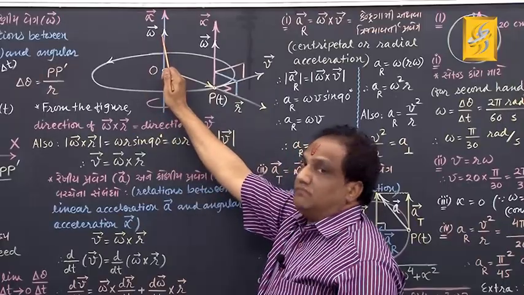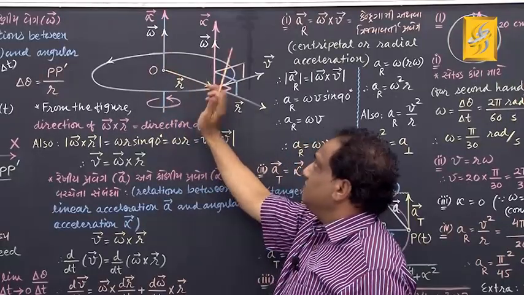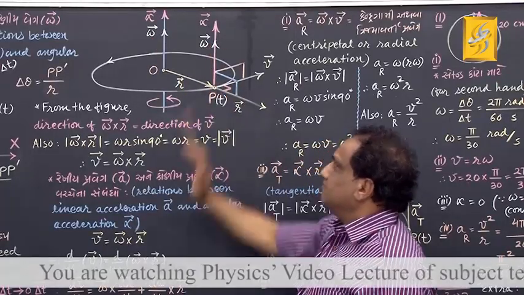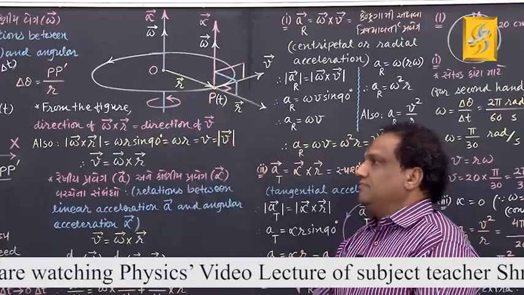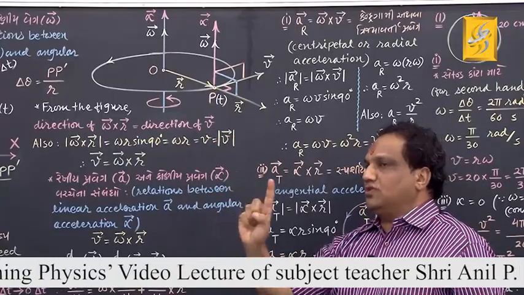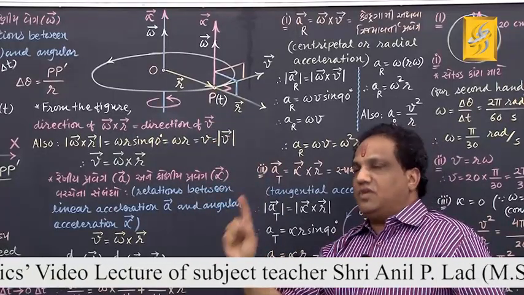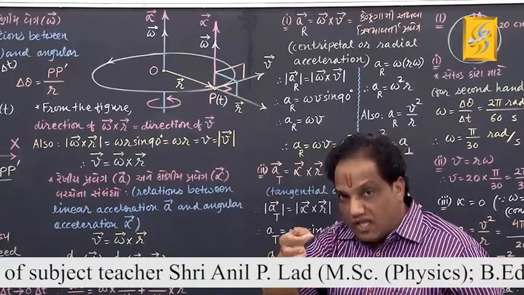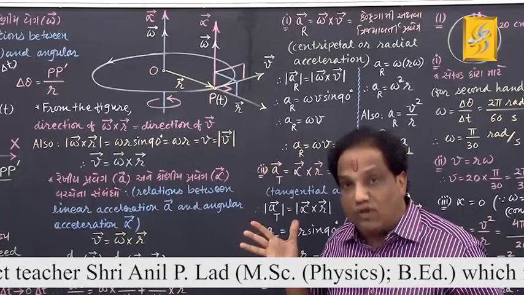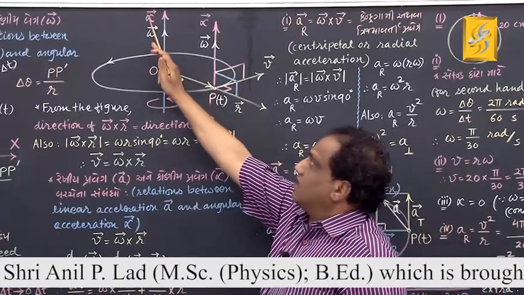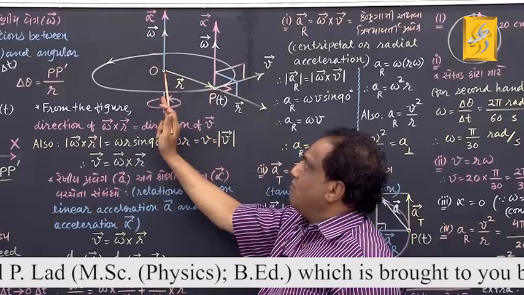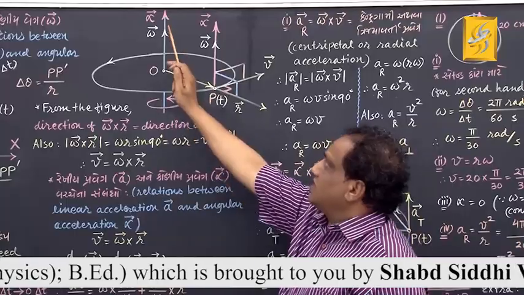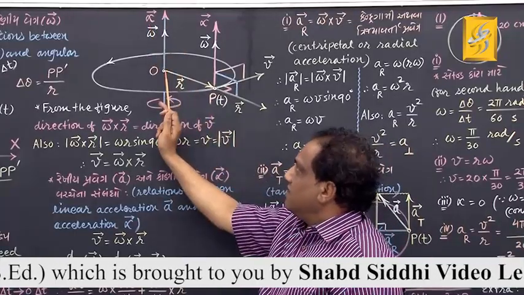And the same vector, you just shift it, bring it here. Same vector I have shifted here, so this is now vector omega. And suppose this body has angular velocity which is increasing with time. If angular velocity goes on increasing with time, then the direction of angular acceleration is the same as the direction of angular velocity. So in that case, vector alpha and vector omega will point in the same direction, and that's why I have shown vector alpha in the same direction.